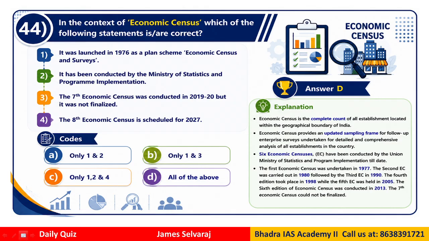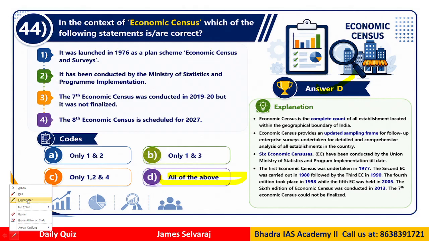So if you look at the correct answer, the correct answer is D, that is all of the above. All the statements are correct. So you need to know these things about the economic survey, right? And related to that is the economic census survey, because there are two different things. I don't want you to be confused.